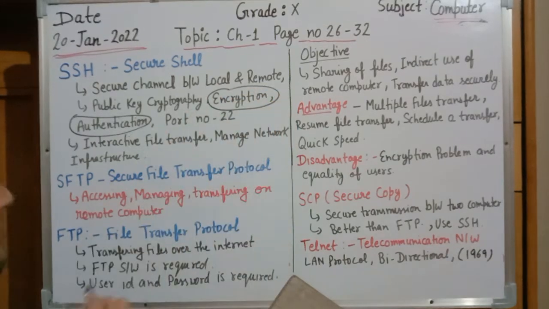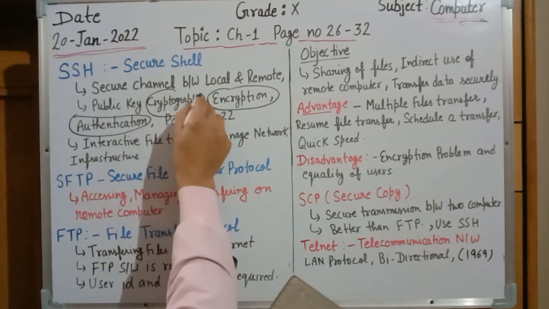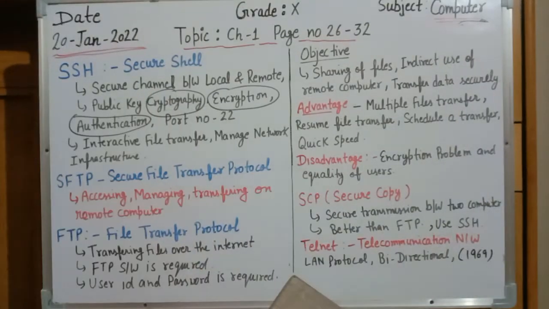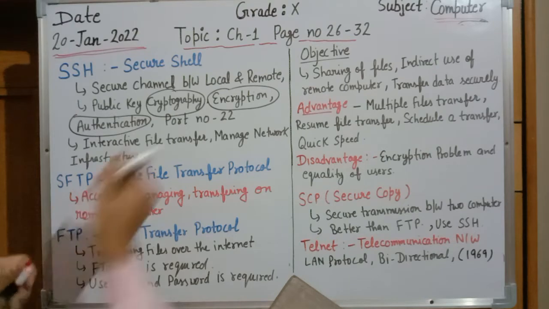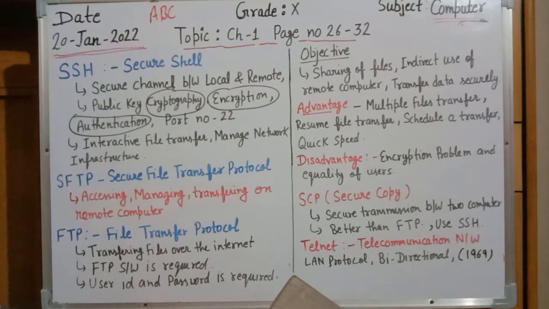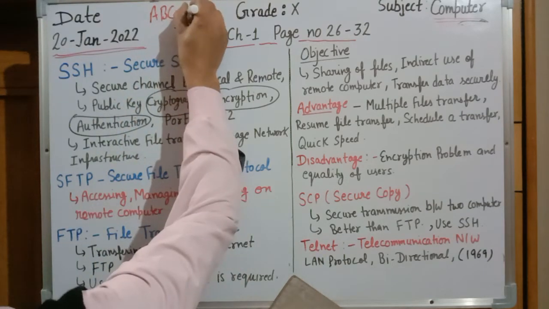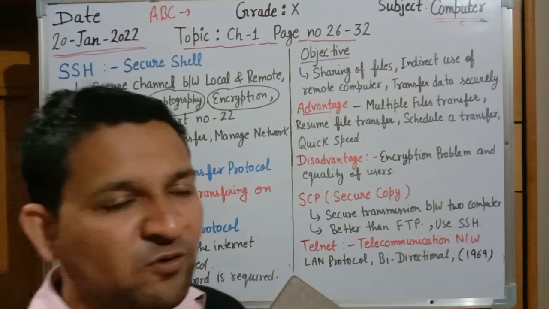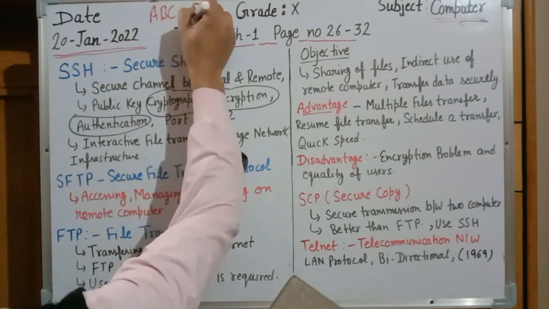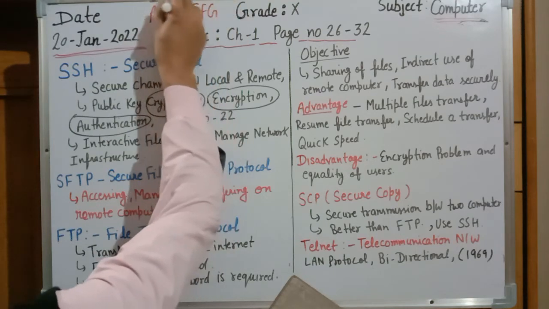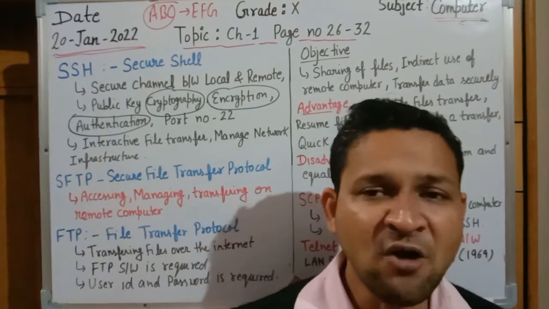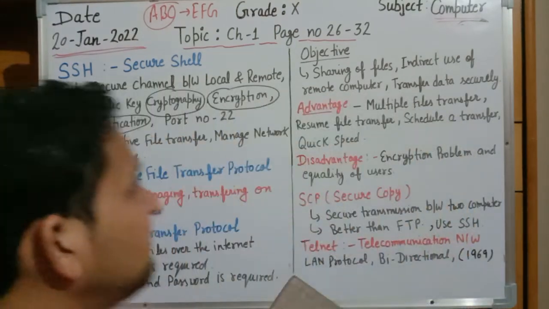Encryption means data transfer, and cryptography means to change the form of data. Suppose one example, we are sending A, B, C. We have used public key cryptography, that is 4. 4 means A will be transferred after 4 bits, so it means B, C, D, E. Data will be transferred as E, F, G rather than A, B, C. It is public key encryption. A key will be decided, how much key number will be used, and that will be used for security.